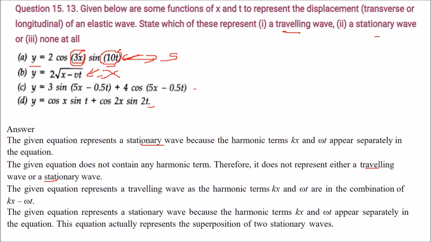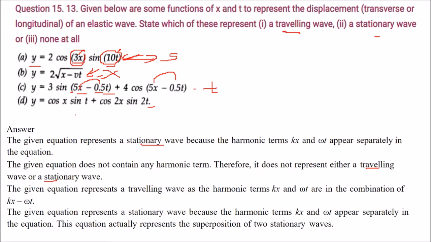This equation is representing a traveling wave, because the kx and omega t are in the combination, meaning kx minus omega t. Here also it's kx minus omega t form. Here k is 5, omega is 0.5. So this equation is a traveling wave equation.